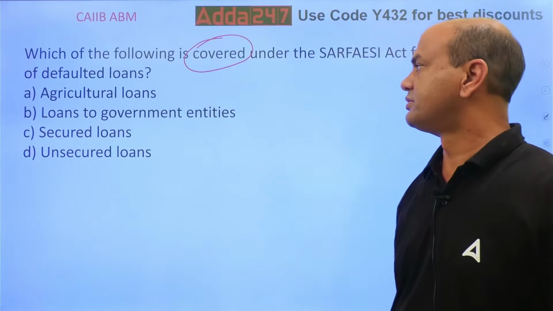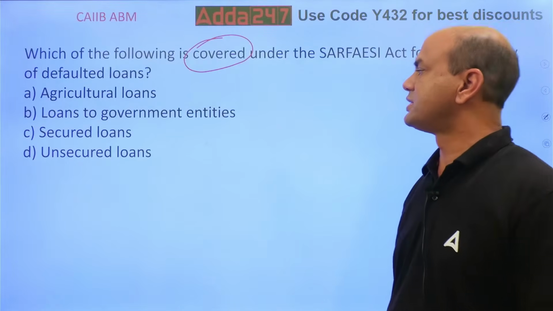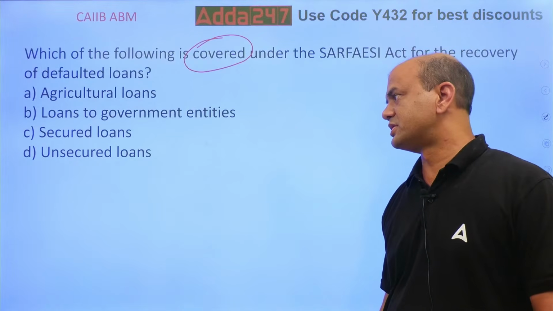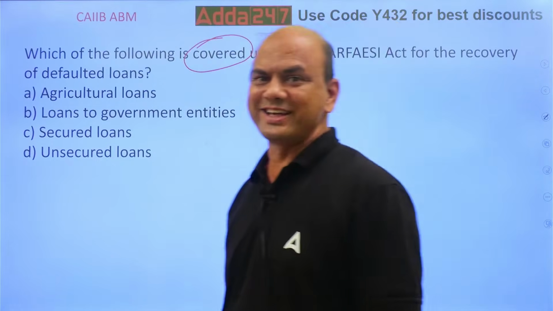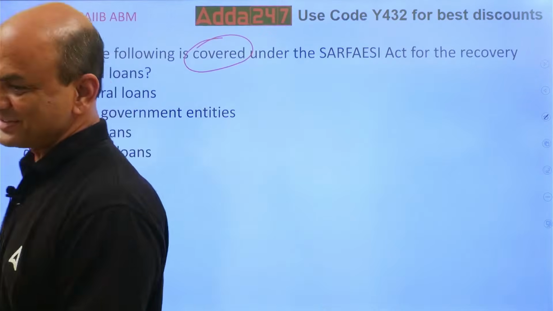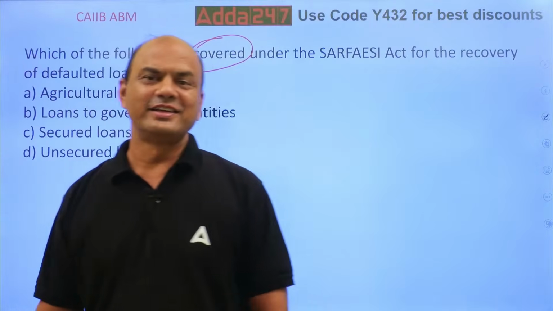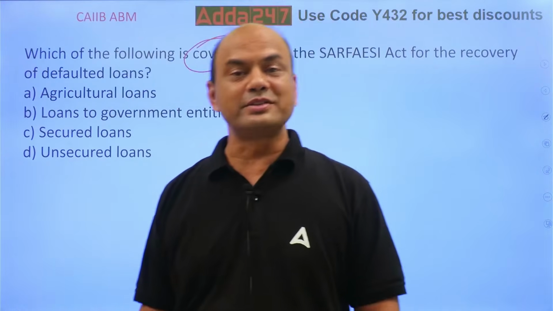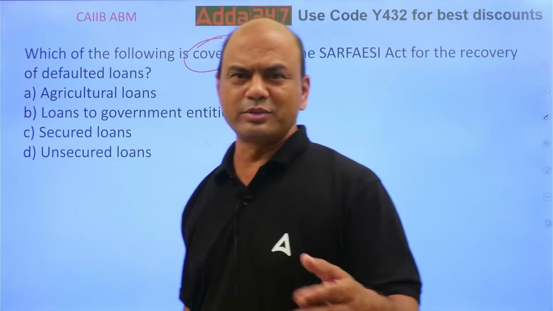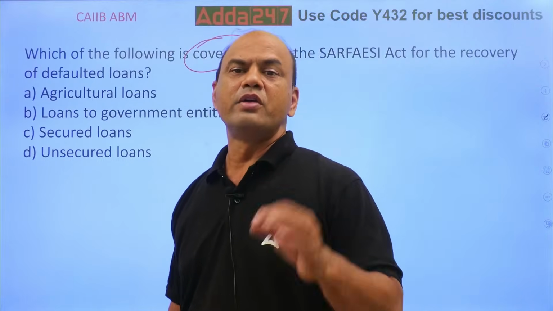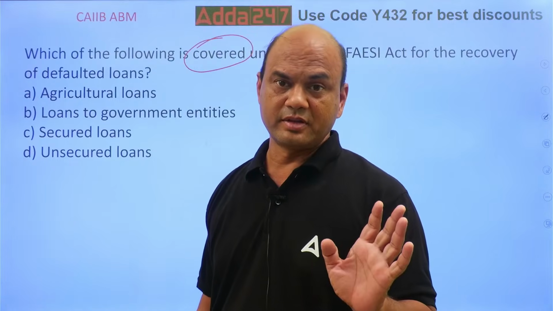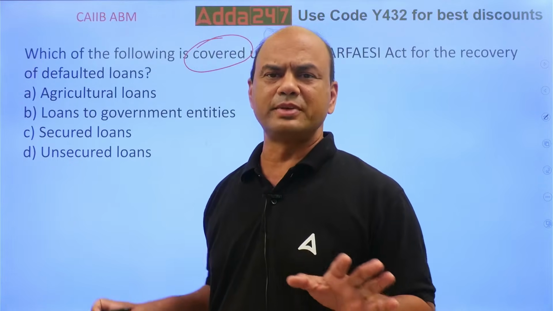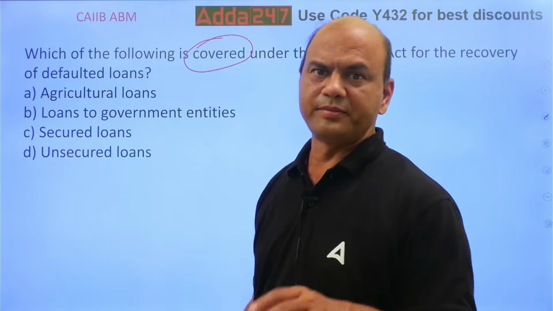Agri loans, loans to government entities, secured loans and unsecured loans. Who are covered under SARFAESI Act? Firstly, what is SARFAESI Act? SARFAESI Act was applicable in 2002, means it started in 2002. Okay? One of the best acts for the bank. Mainly for the retail loans, means branch loans mainly.